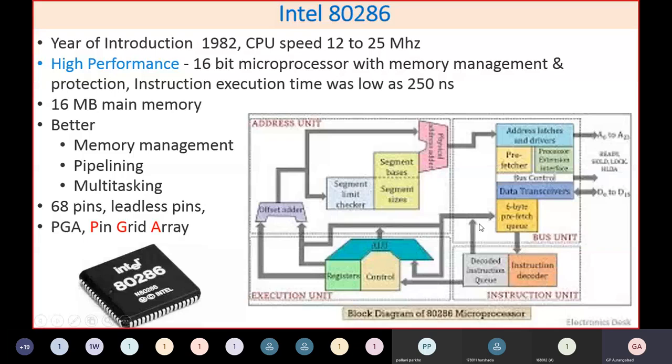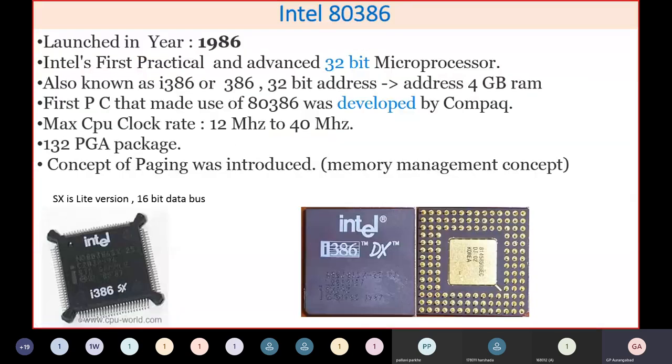Then after this 80286, the new processor that came into the market was the 80386 processor. In fact, I remember that somewhere in 1994, I purchased my first PC for my own work.